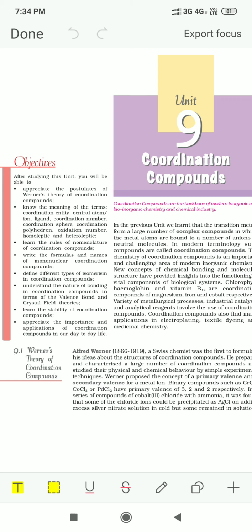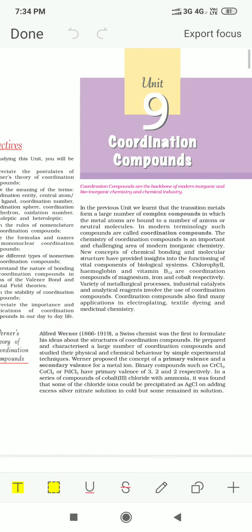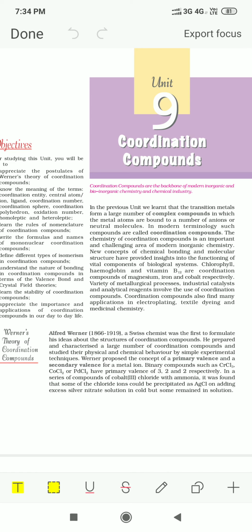Coordination compounds. We are going to start with this lesson, coordination compounds. In the previous lesson we had learnt that transition elements can form coordination compounds or complex compounds. So we are going to study coordination compounds in which the metal ion is a transition element.